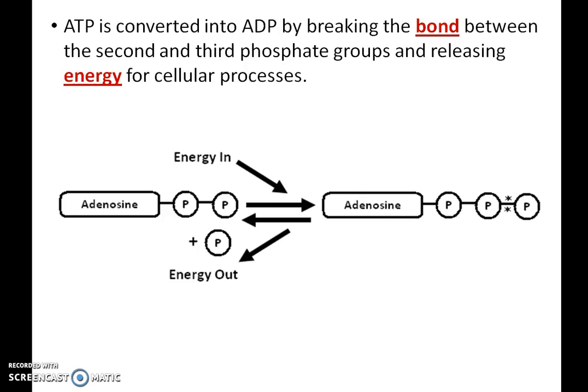ATP is converted into ADP by breaking the bond between the second and third phosphate groups and releasing energy for cellular processes. So if you look, here is adenosine diphosphate. You put the energy in, we get adenosine triphosphate. If we break it and get the energy out, we get the adenosine diphosphate. Energy in, tri, energy out, di.